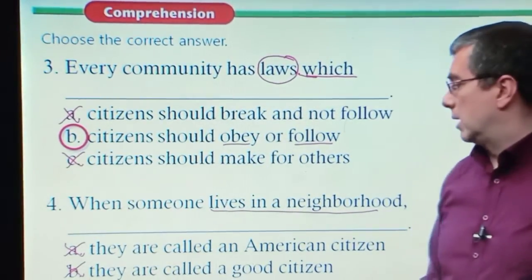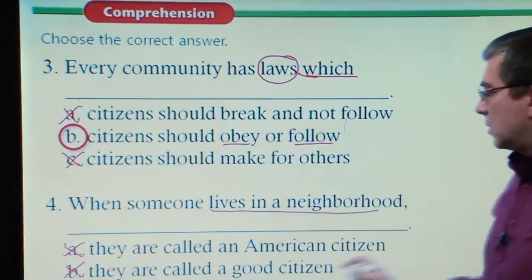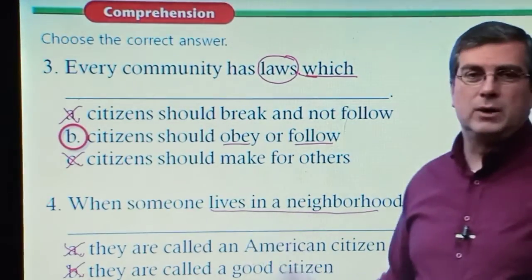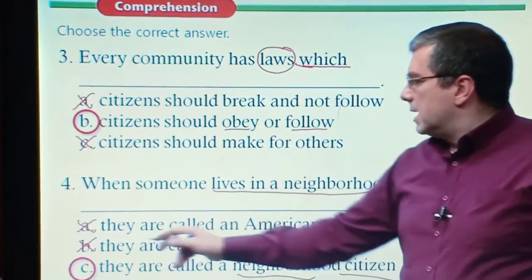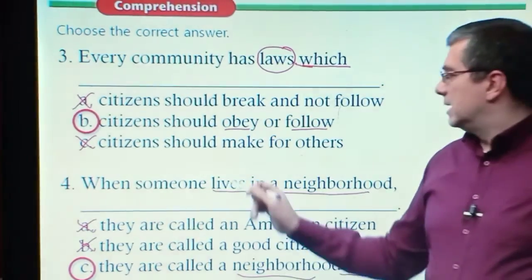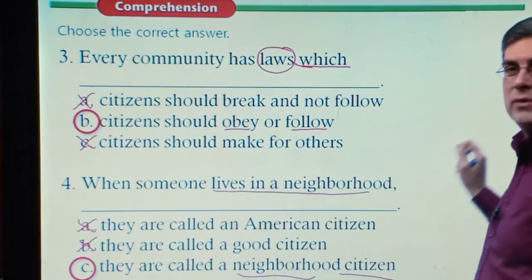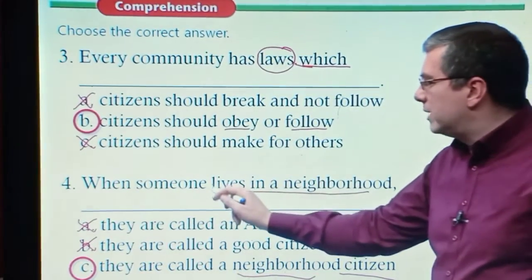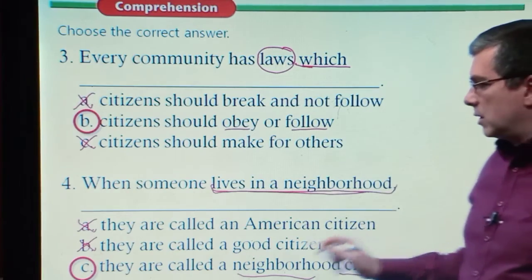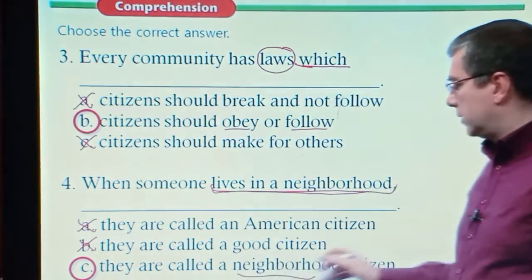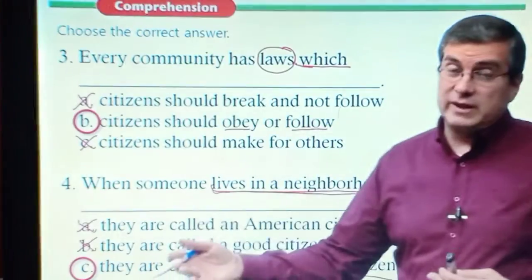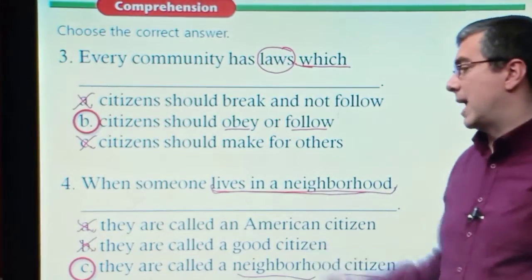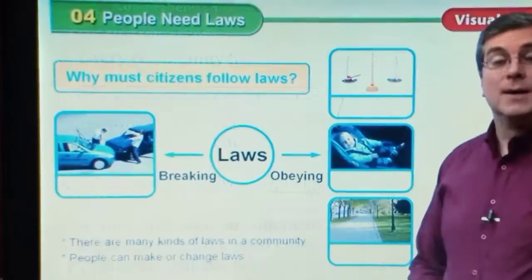So B is not right. C: they are called neighborhood citizens. Oh, that's true. C sounds true. B is not true. They just told us that they only live in a neighborhood. They don't tell us that they are bad or good citizens. If they're good citizens or bad citizens, that depends on what they do, which we don't have. So C is the right answer.